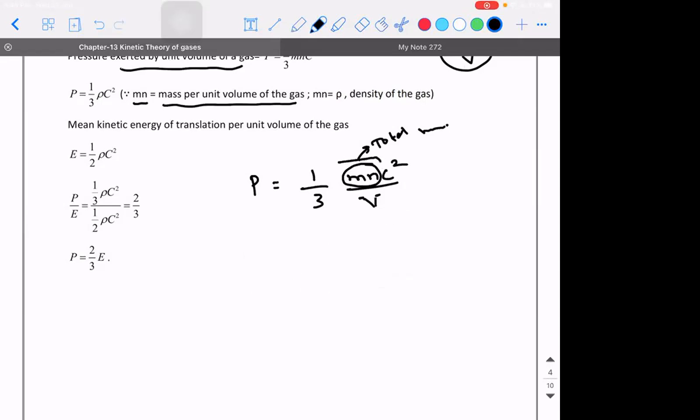The total mass divided by volume will give you what? Density. So can I say P is equal to 1 by 3 rho C square, where rho is the density of the gas and C is the RMS value. I hope that point is clear. So let this be equation number 1.